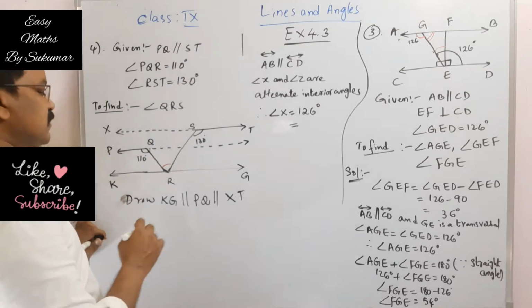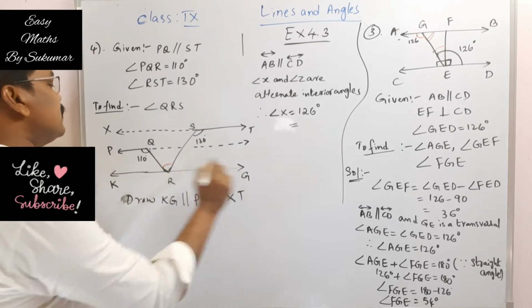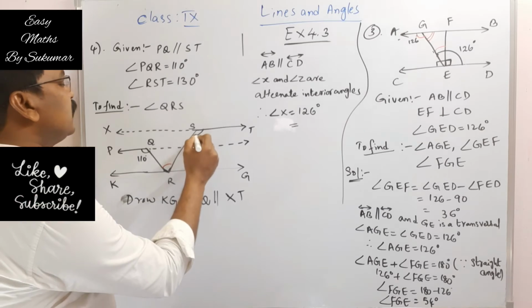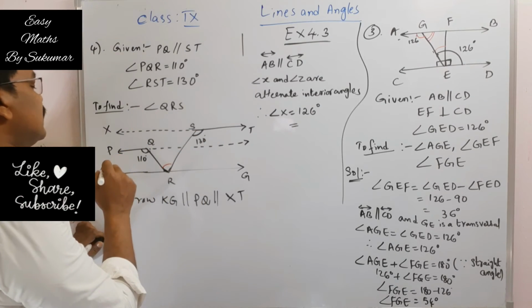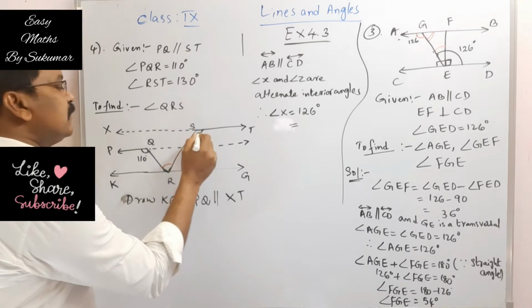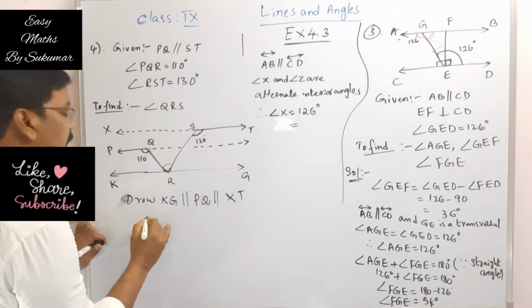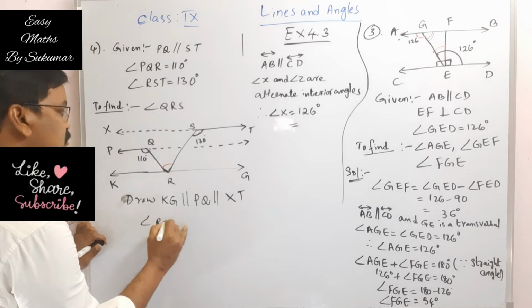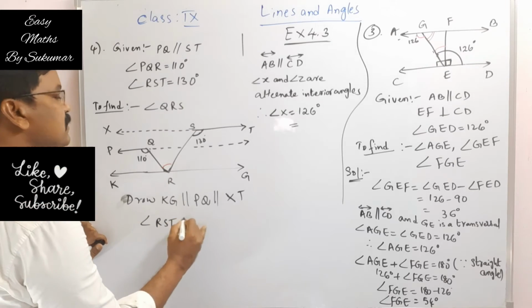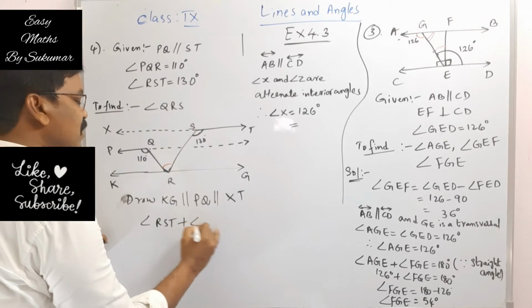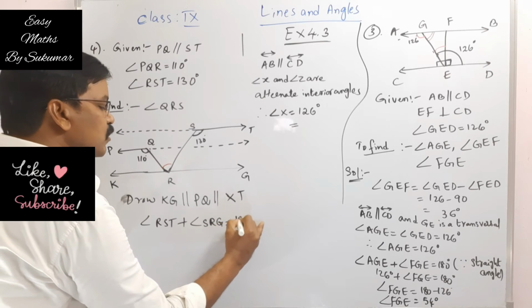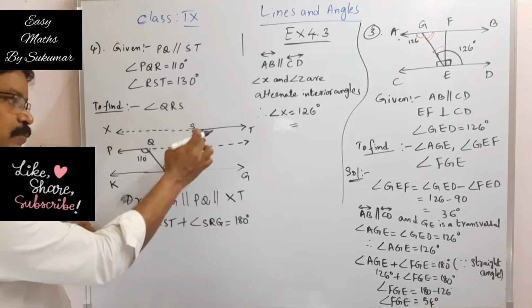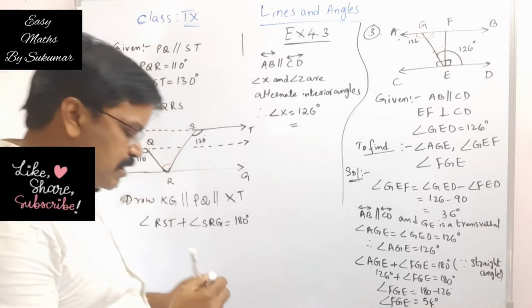See, my dear students, here, since these two lines are parallel, this is 130 degrees and this is 110 degrees. Look here, I will write here, angle RST plus angle SRG is equal to 180 degrees. These two angles are 180 degrees.